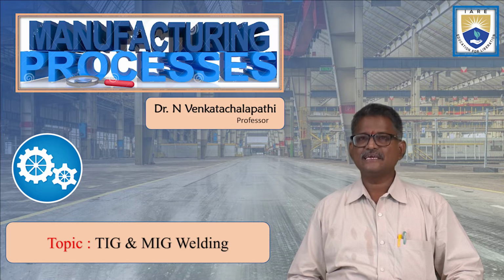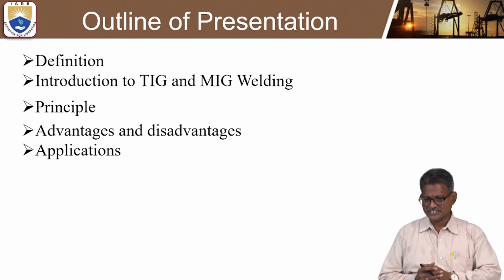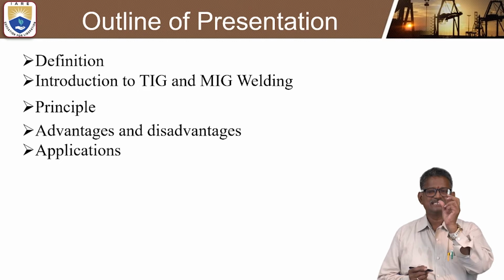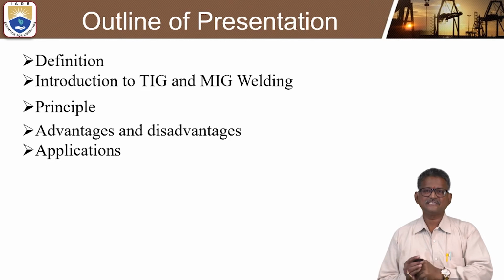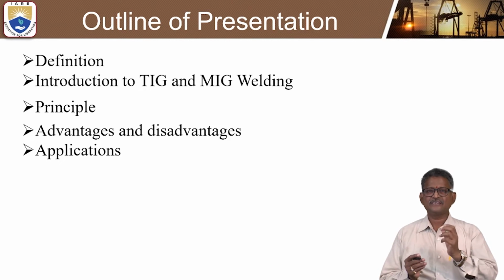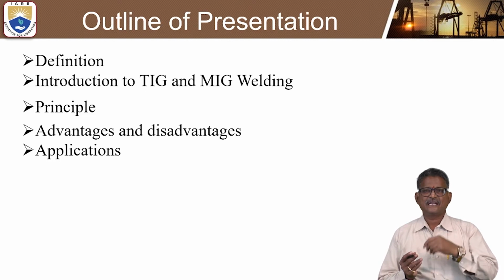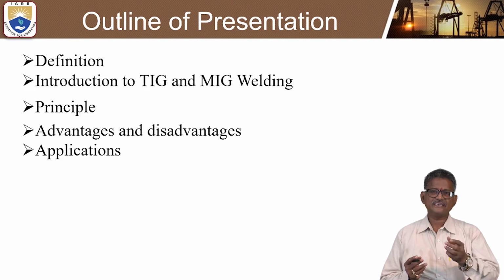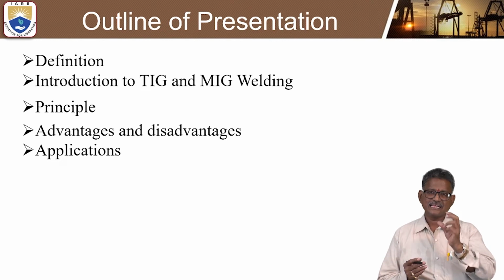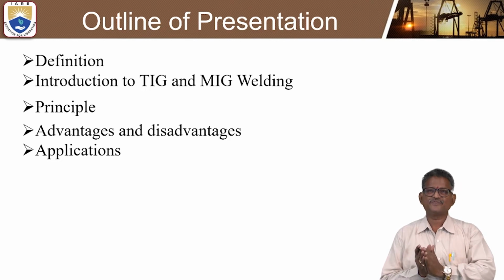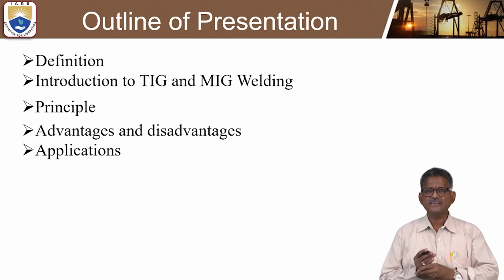Let us see the main outline of this presentation: what is meant by the term welding, the basic introduction to tungsten inert gas welding and metal inert gas welding, the basic principle involved in TIG and MIG welding, the various advantages and disadvantages of TIG welding compared to MIG welding, and the important real societal applications for TIG welding and MIG welding. Okay, so let us see.